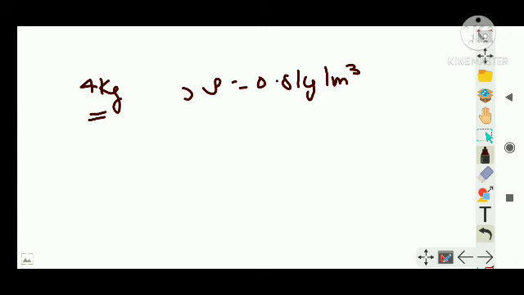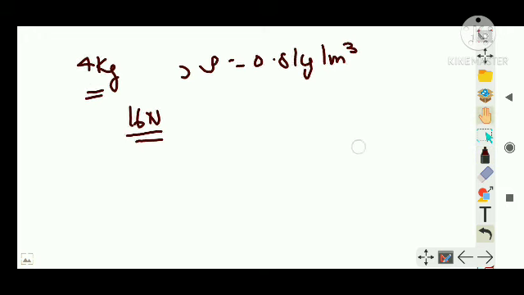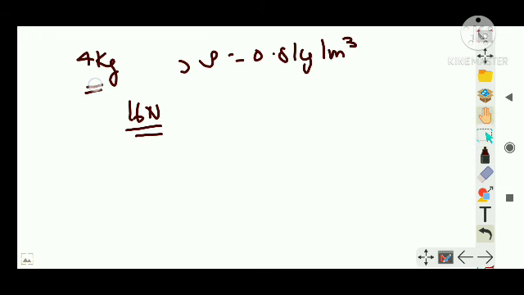its weight inside the liquid is found to be 16 newton. That is its apparent weight. You're asked what is the volume of the body, the actual volume of the body. I'm repeating, there is an object which is having mass 4 kilogram. It is dipped in a liquid of density 0.8, and when it is dipped in that liquid, it is weighing only 16 newton. So you are asked what is the volume.